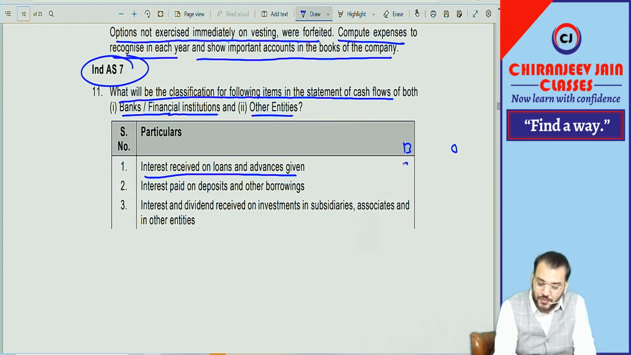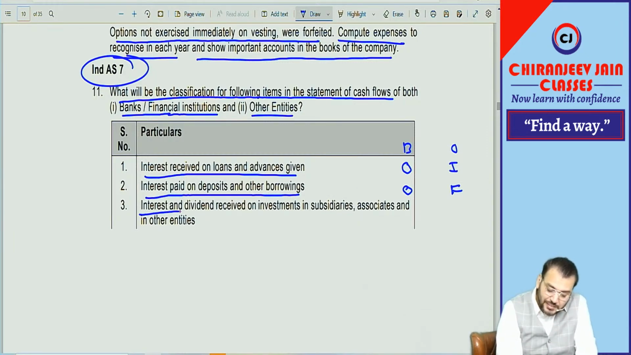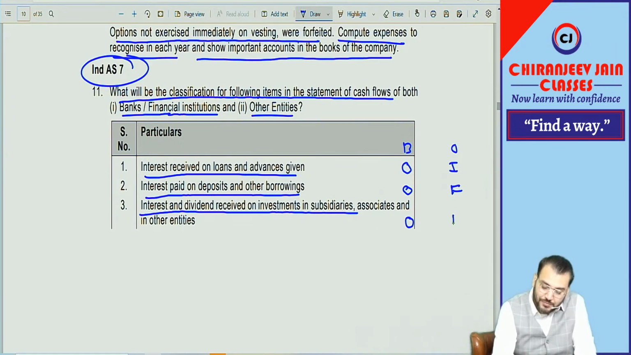For banking it will be what? Operating. For other, it will be interest received, investing. Then interest paid on deposits and other borrowings. For banking it will be operating. For other it will be financing. Interest and dividend received on investment in subsidiaries, associates and other entities. For banking, operating. For other, investing. Correct now.